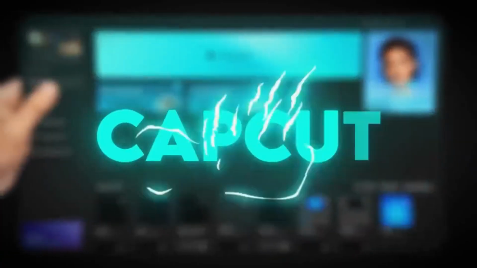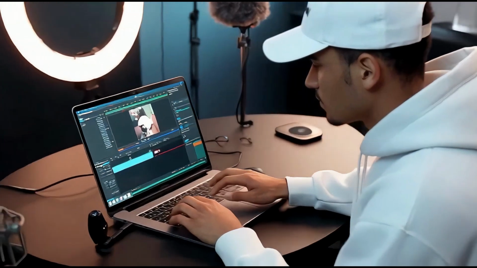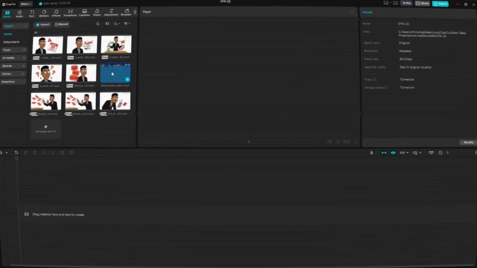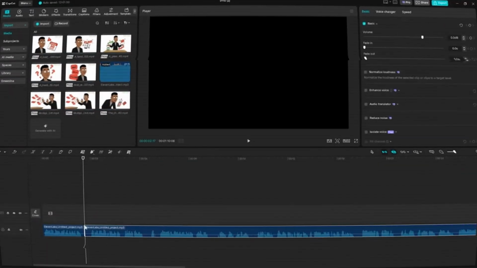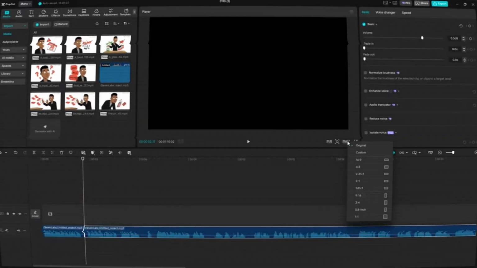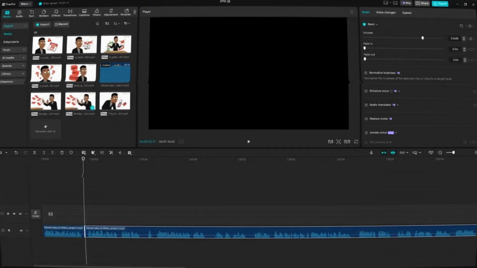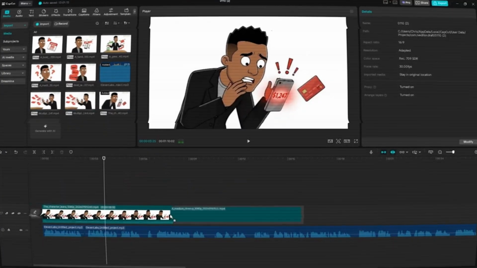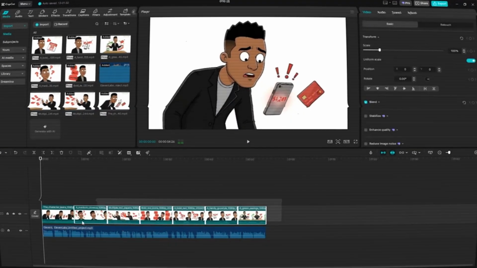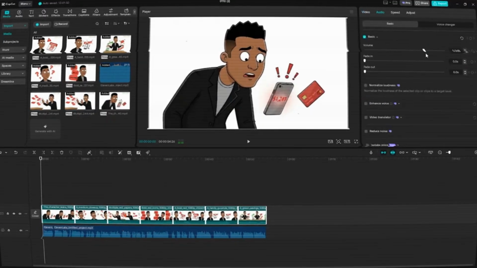Open CapCut and create a new project. Set your aspect ratio to 16:9. Import all your animated clips and your voiceover file. Drag the voiceover onto the timeline first. This becomes your foundation. Listen through and remove any long pauses or awkward gaps to tighten the pacing. Now start adding your video clips in the order of your script. Match the visuals to what's being said in the voiceover.